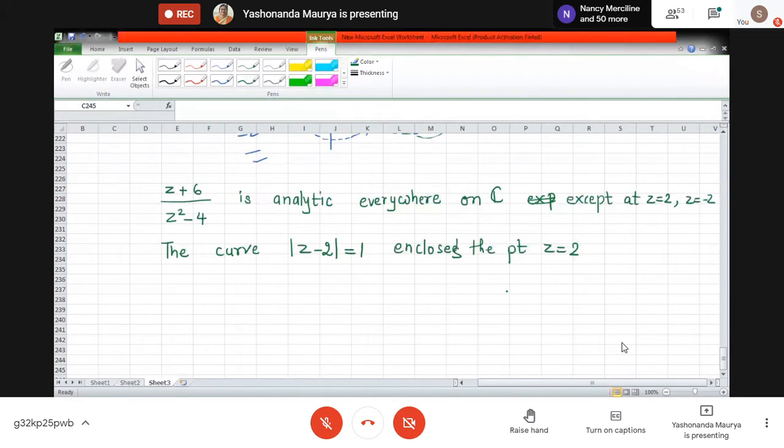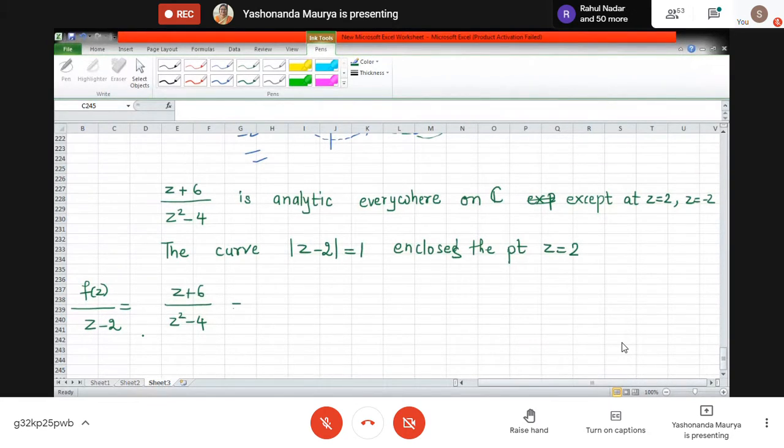So we will apply the Cauchy integral formula, correct? If I want to apply the Cauchy integral formula, what do I want? I want to write down this expression in the form f of z divided by z minus 2. Is this clear?